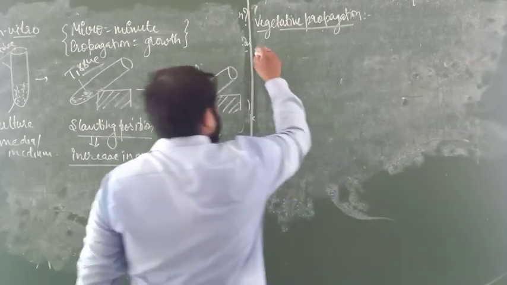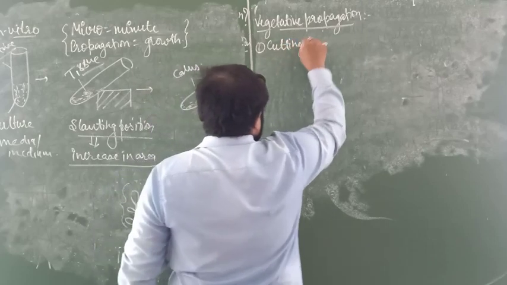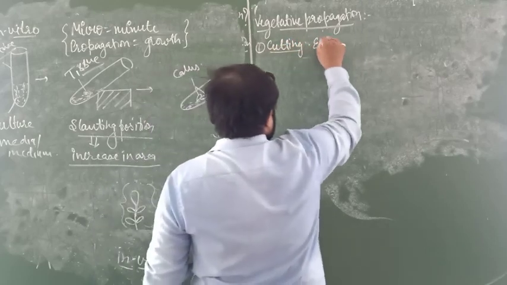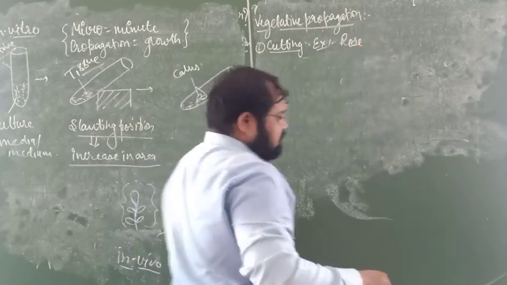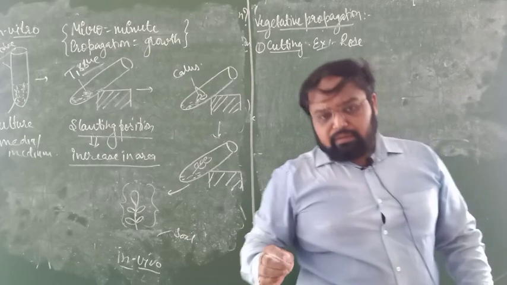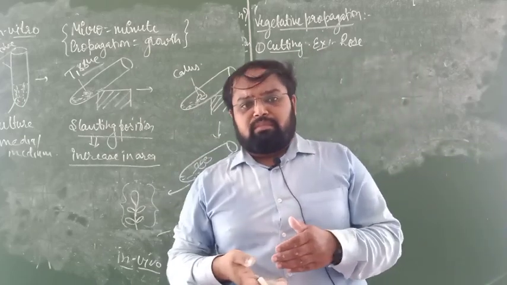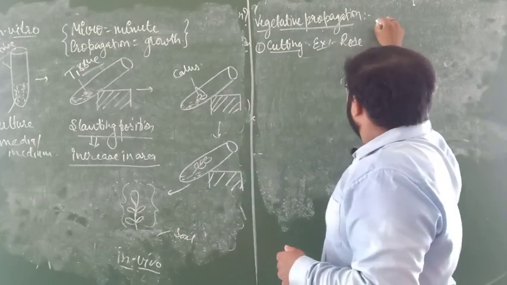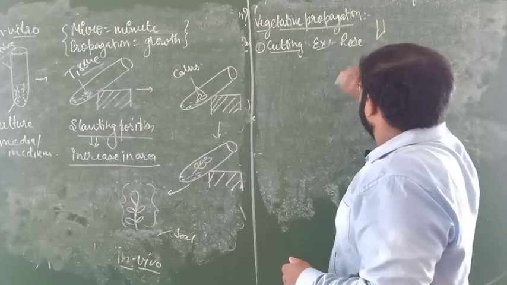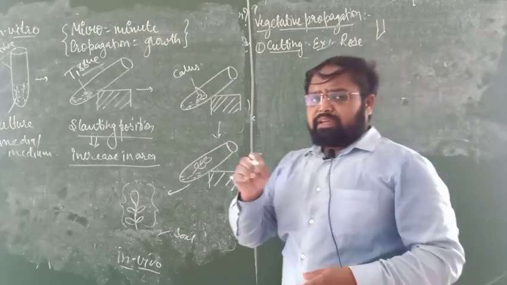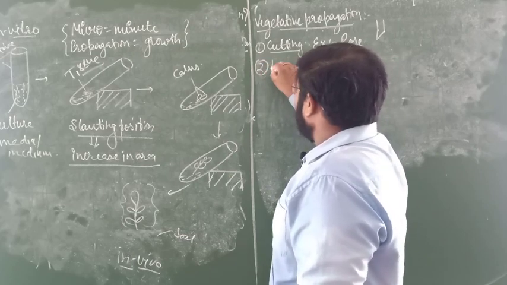The first one is called cutting. The best example is rose. We are not going to describe the rose because you already know. In Hindi it is called kalam. This structure, that is kalam, will just be cut and planted in the soil. This will grow easily. Second one is layering.